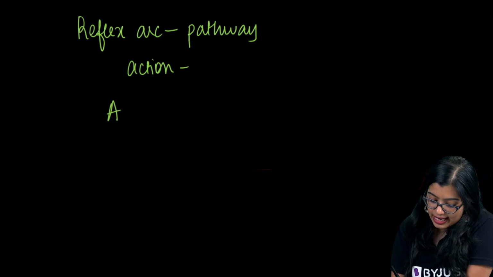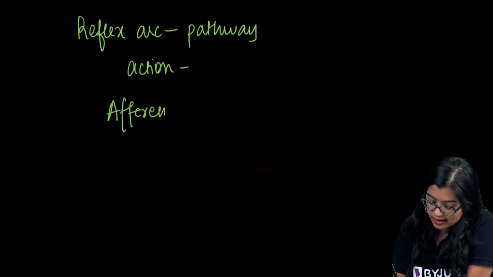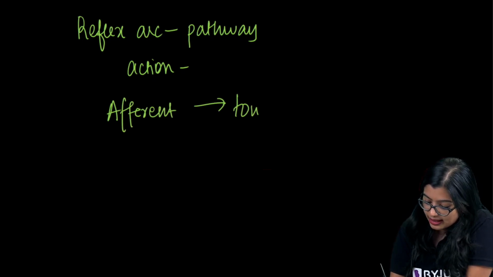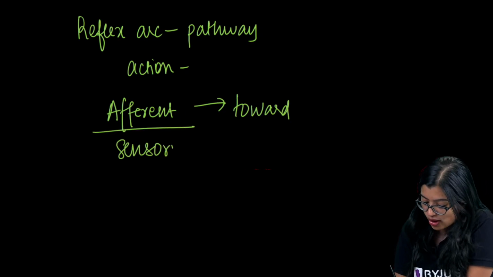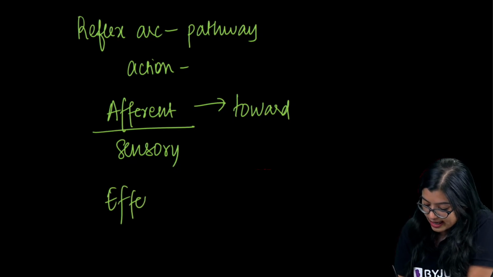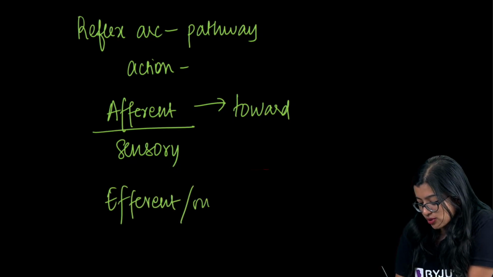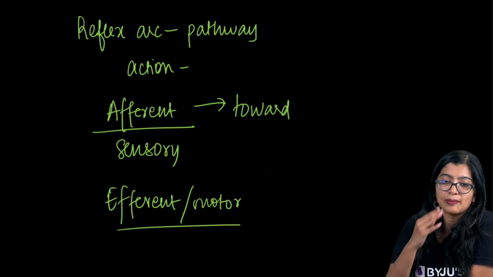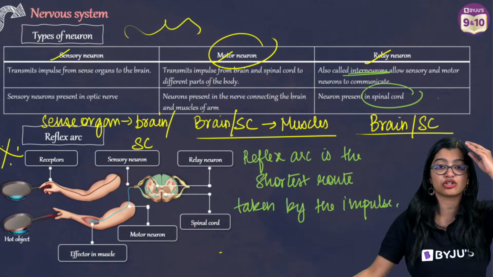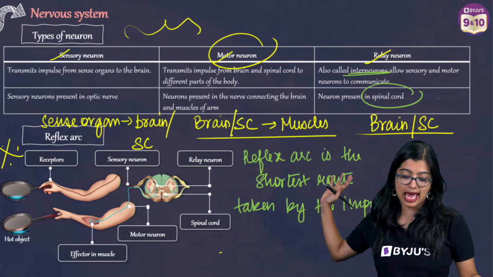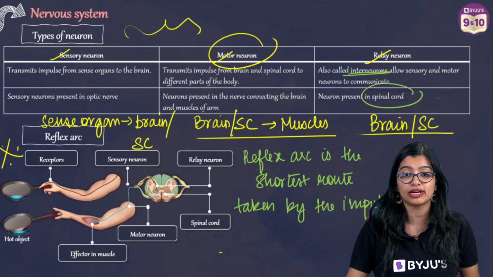Afferent and efferent. See, afferent means towards. So afferent is nothing but your sensory neuron, another name for it. While efferent is also called your motor neuron. Simple as that. Ma'am, association neuron, we've already discussed association neuron. The reflex definition is there on screen. I have already mentioned reflex.